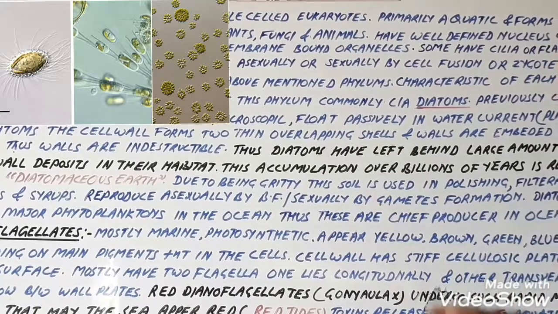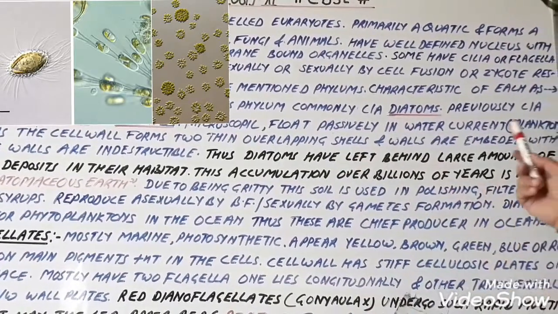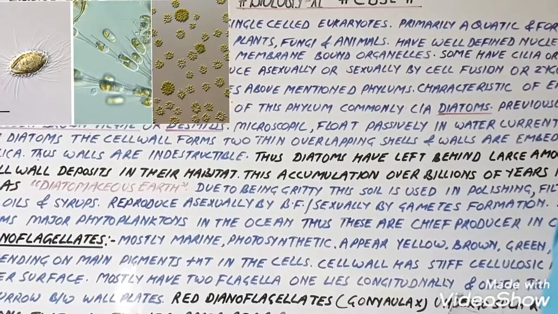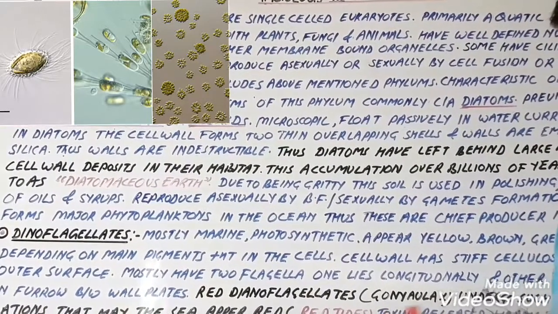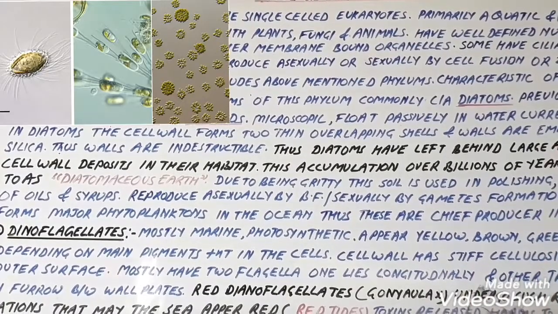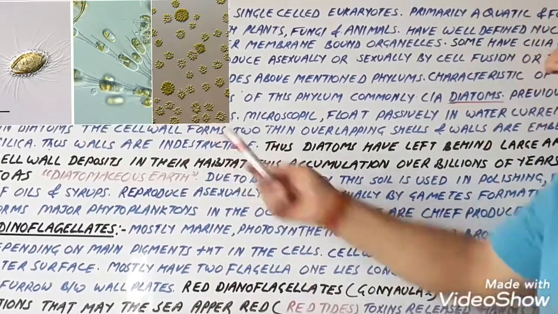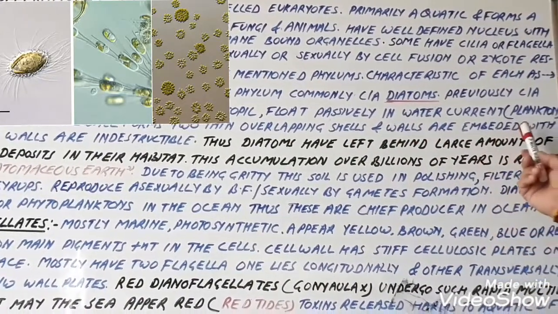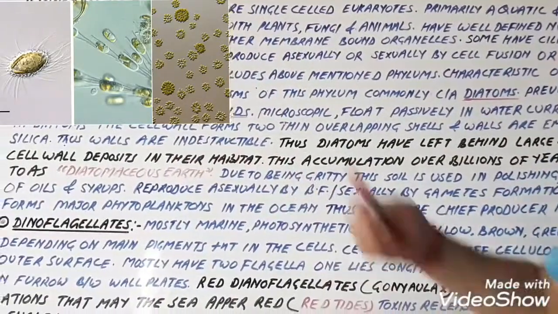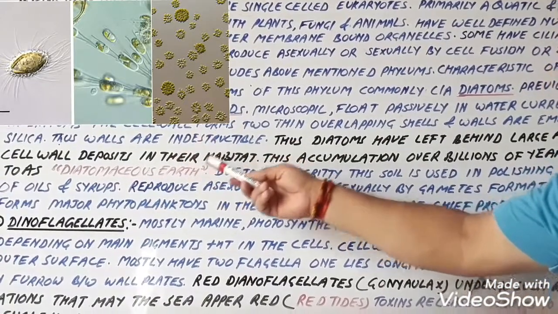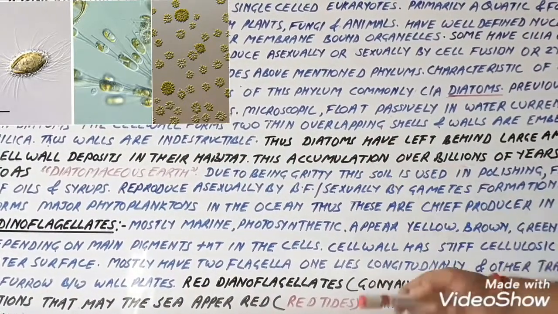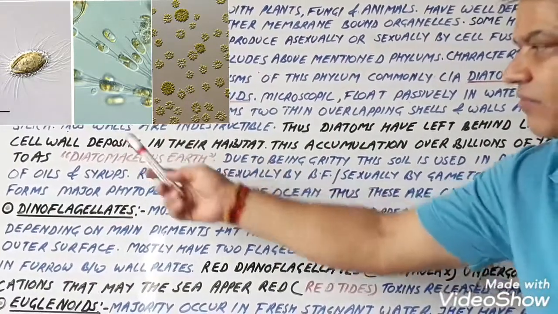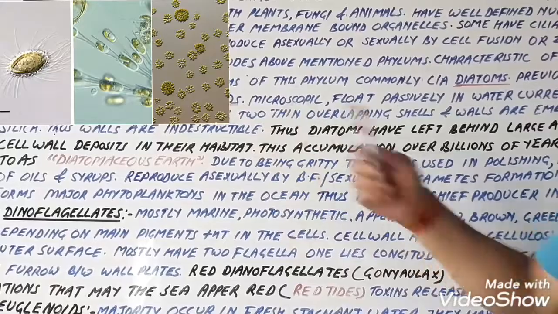They are microscopic and float passively in water currents, that is, they have the habit of planktons. Planktons are floating microorganisms, including both plants and animals. In diatoms, the cell wall forms 2 thin overlapping shells, and the walls are embedded with silica. Thus, the walls are indestructible.